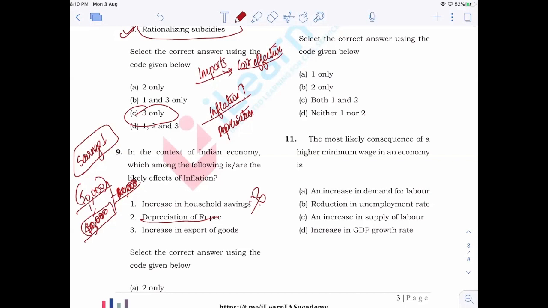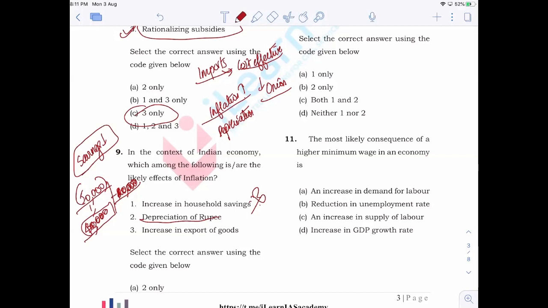Now, you can see this when there is a spike in the prices of certain agricultural products also, right? I'll give you an example. Last year, there was a spike in the price of onion. What did the government do in order to control the price of onion? They started importing onion from other countries so that the price can be stabilized. Now, when such imports start increasing, what happens? Depreciation of the rupee will take place.